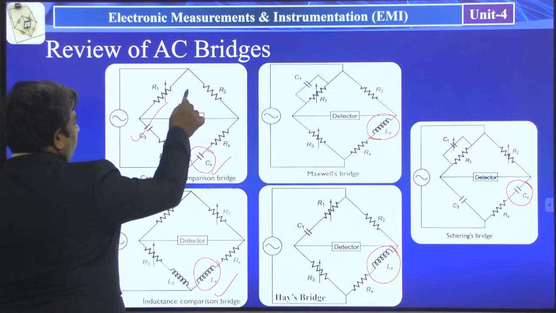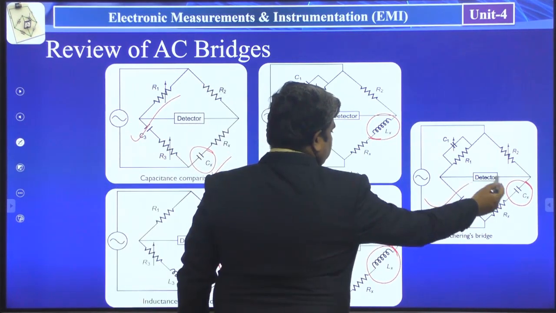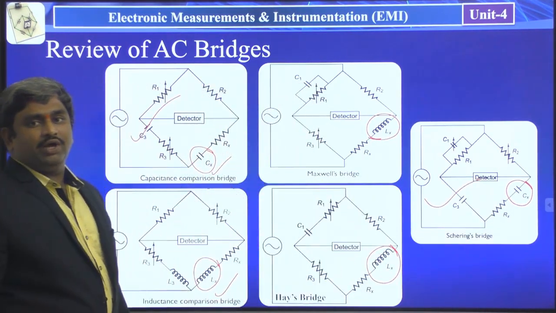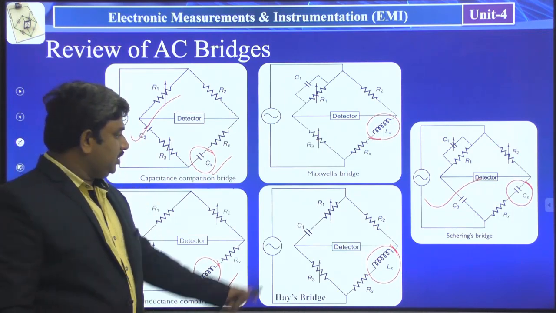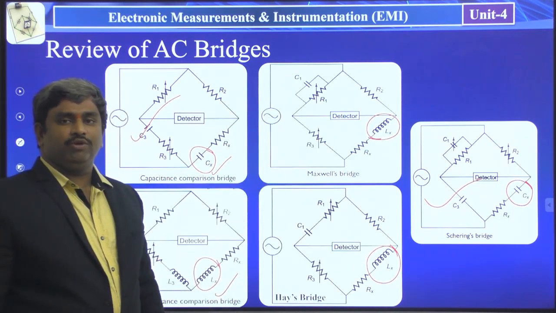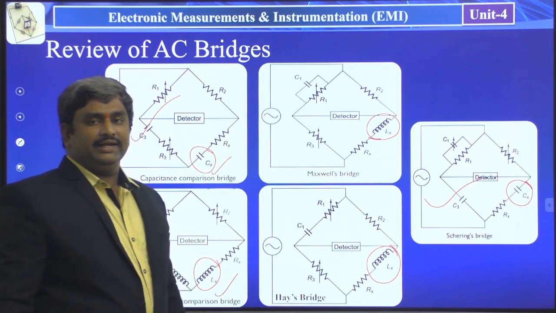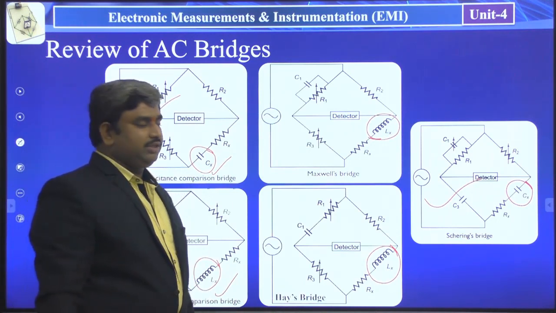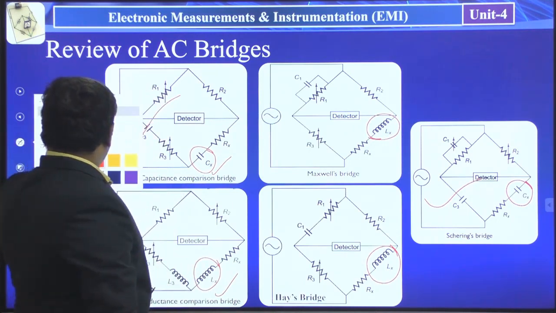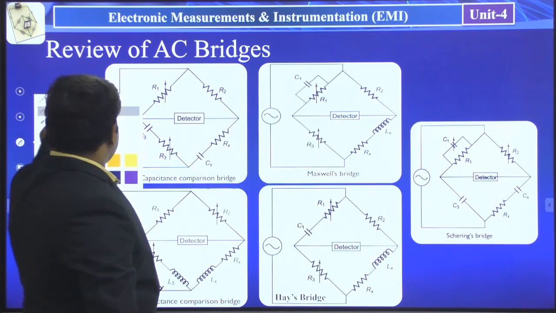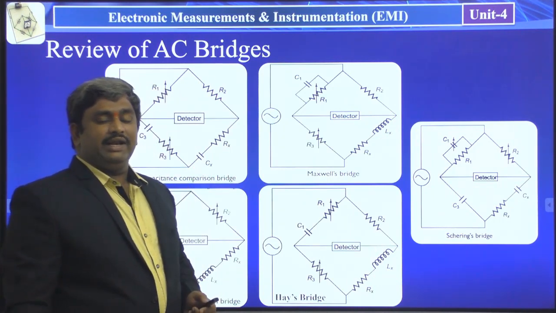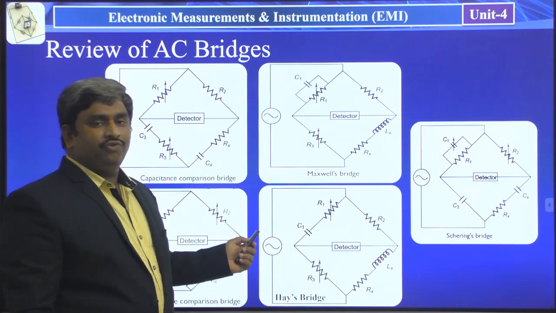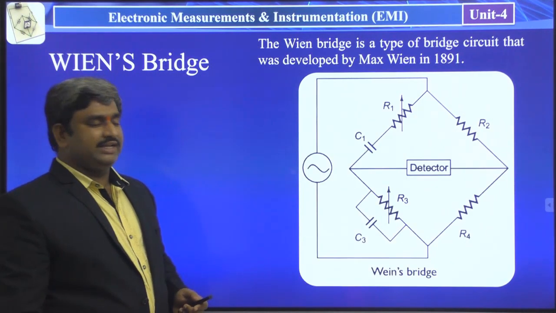So these two bridges are used for measuring unknown capacitance values, and the remaining 3 bridges are used for measuring unknown inductance values. This is the review of the bridges we have discussed in the previous lectures. Let us discuss the concept of Wien's bridge in this class.